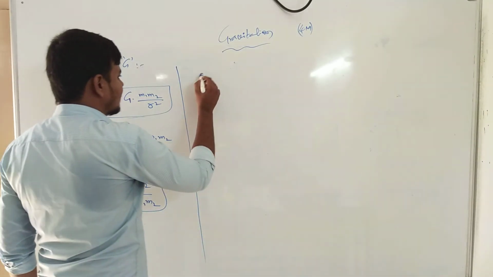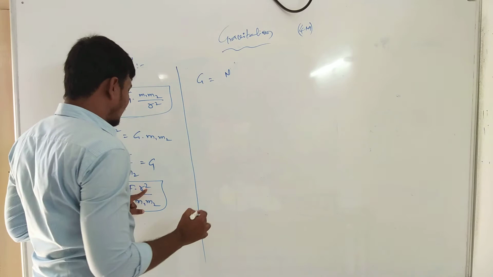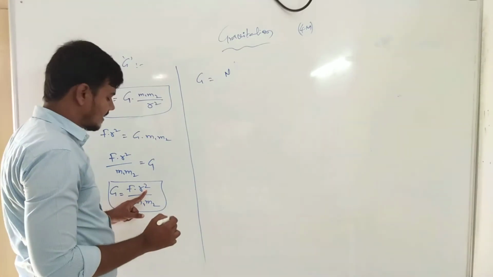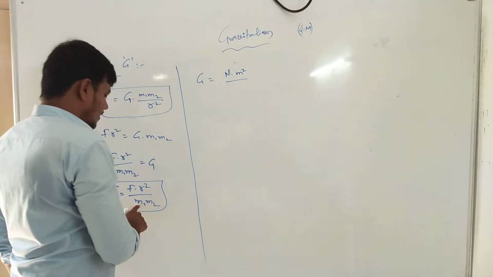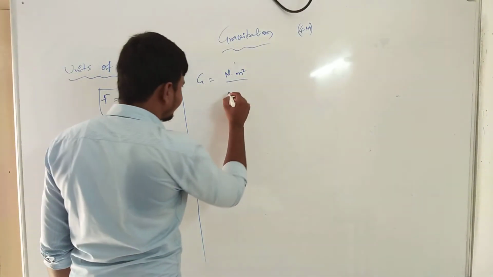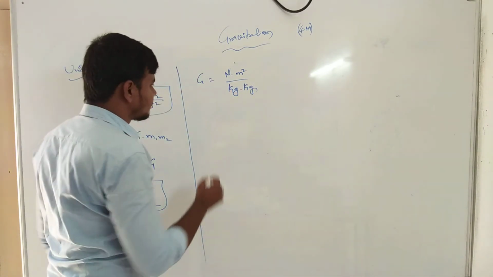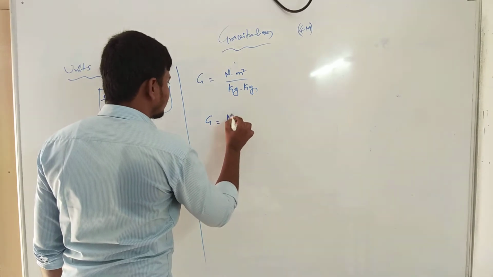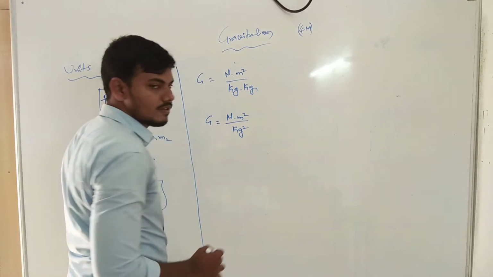Right? Capital G is equal to force in newtons, R square in meter square, by M1 in kg and M2 also in kg. Kg into kg. Capital G is equal to Newton meter square by kg square.